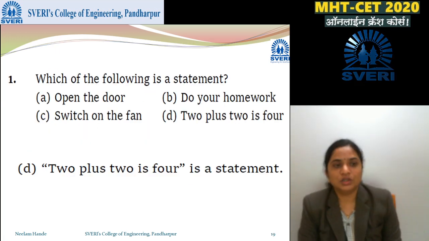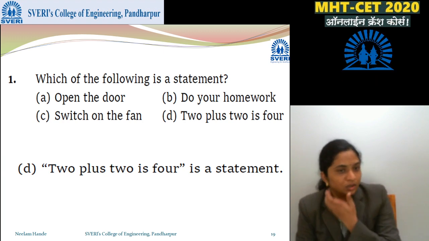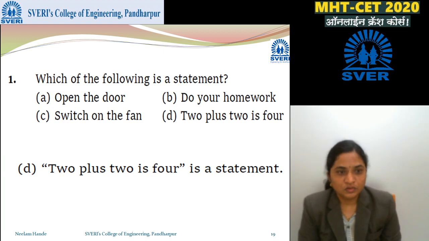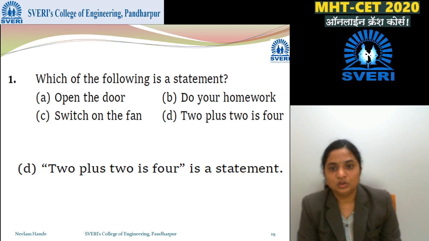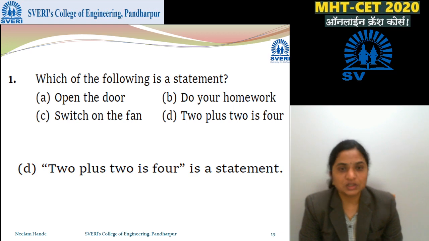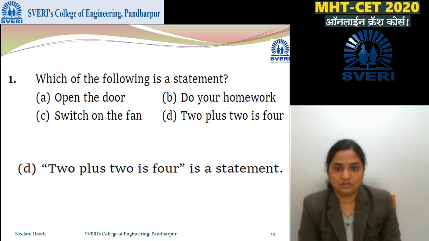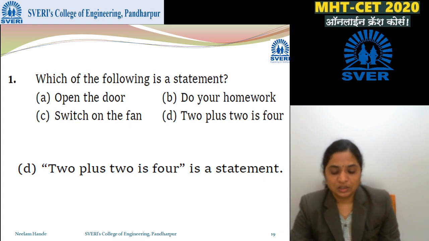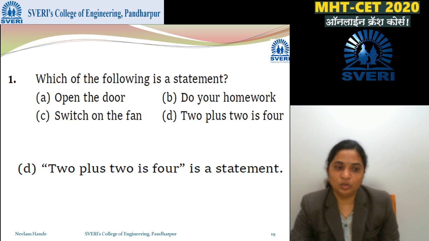So we go to the questions. Which of the following is a statement? Open the door, do your homework, switch on the fan, 2 plus 2 is 4. A statement is something which has a fixed meaning. A statement is either true or false, but not both.